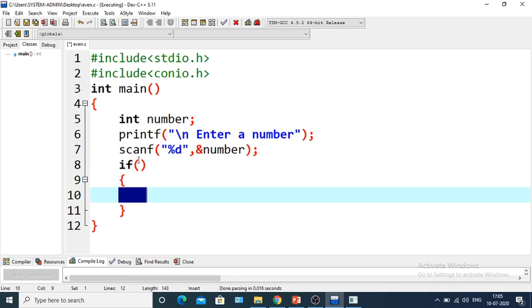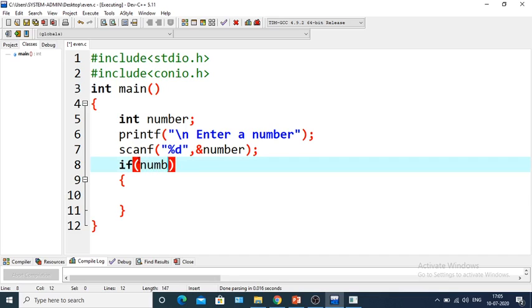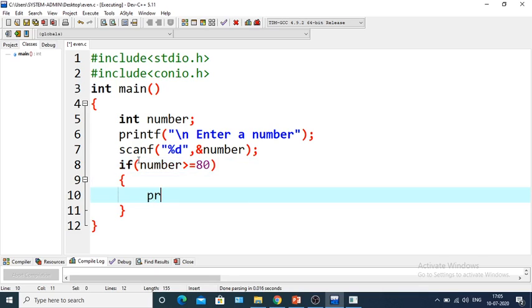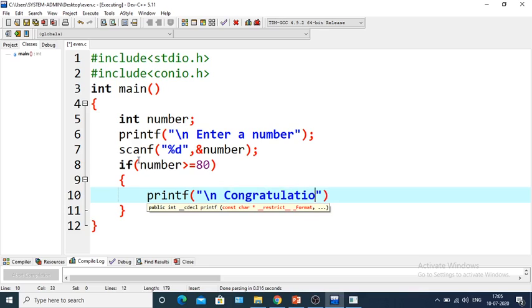So the condition is whether number is greater than or equal to 80 or not. If the number is greater than or equal to 80, we can print that you are eligible. Slash n, congratulations, you are eligible for the job.